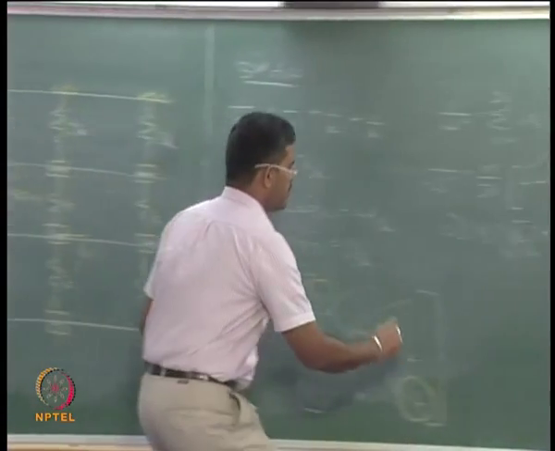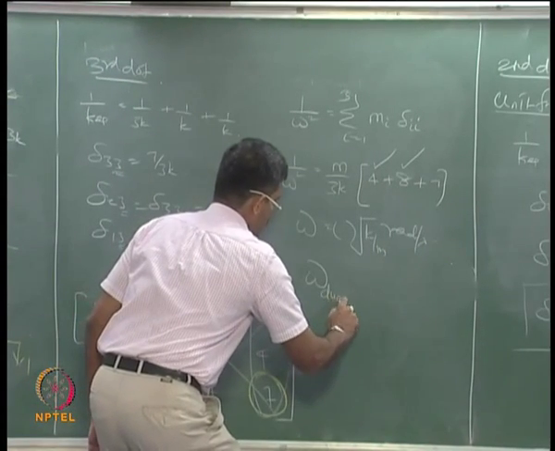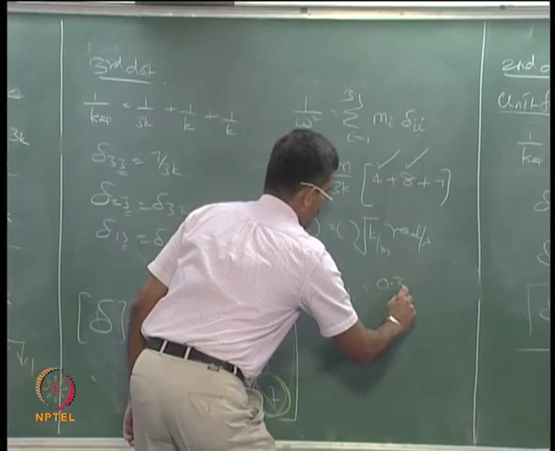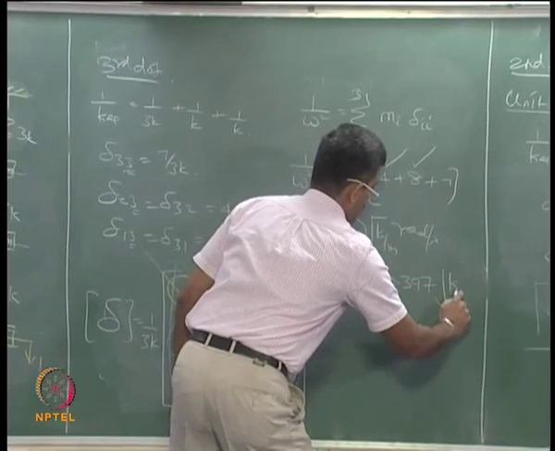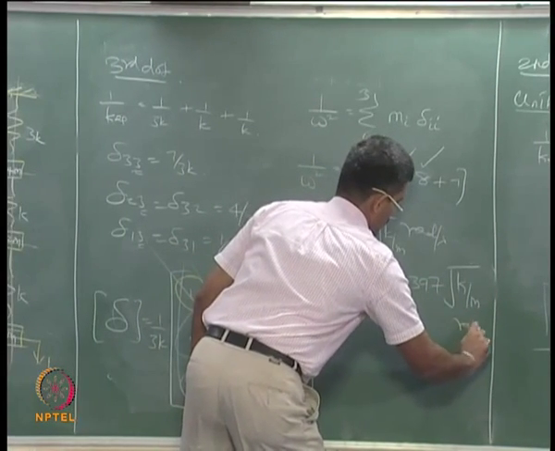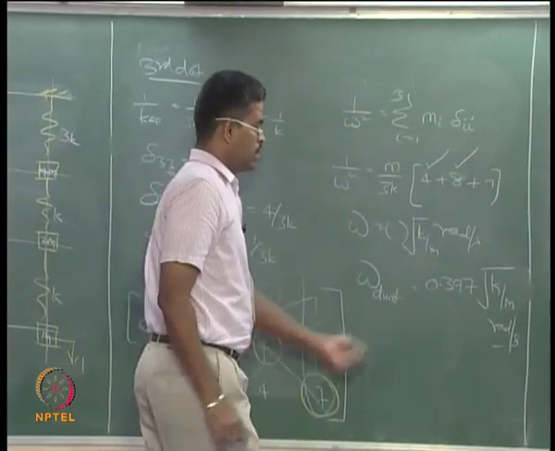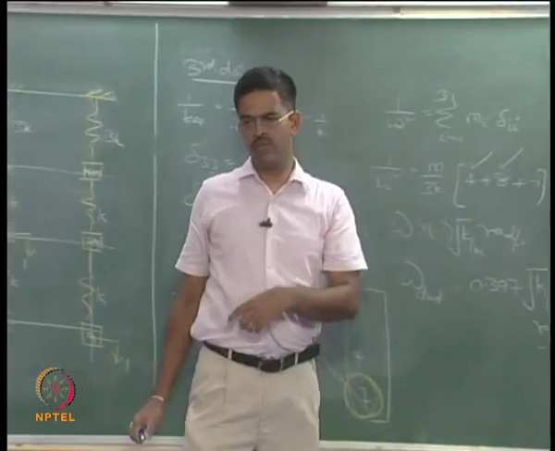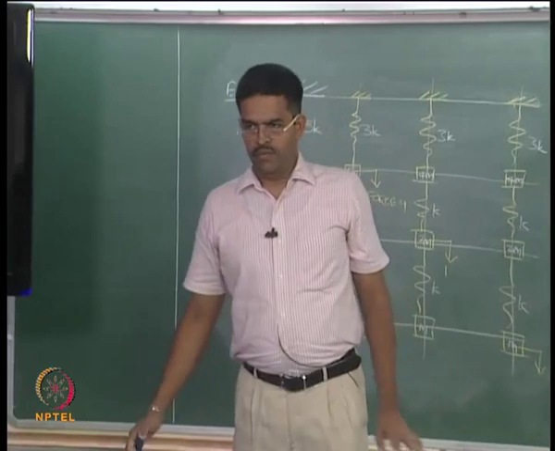So this is 0.397, provided m is in kg and k is in Newton per meter.